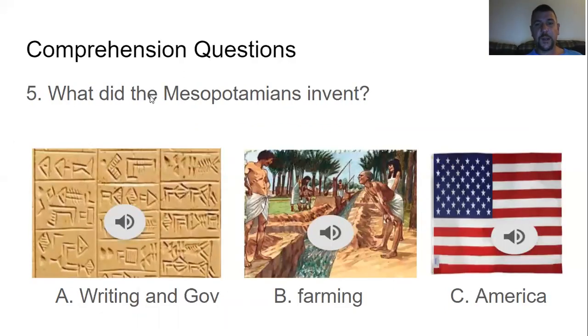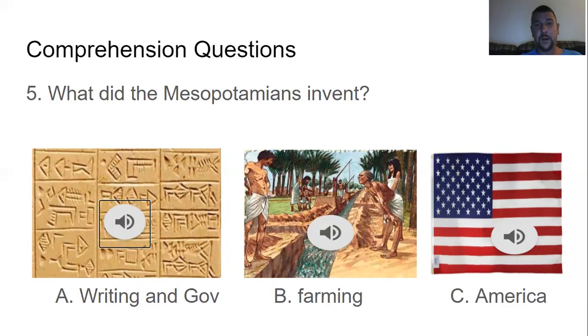Number 5, what did the Mesopotamians invent? A, writing and government, B, farming, or C, America? A, writing and government is what they invented, or that's just a couple of the things they invented. We have a winner. They invented the wheel as well. One of the earliest wheels was found in Mesopotamia, and they think they probably invented it. You ride in a car that has 4 wheels now. Well, that could be thanks to the Mesopotamians.